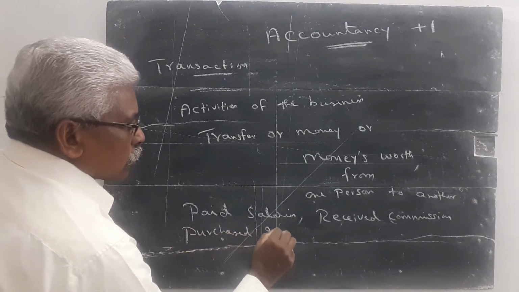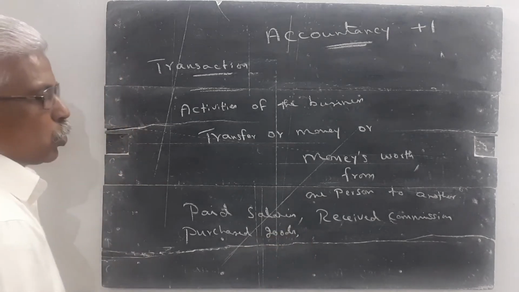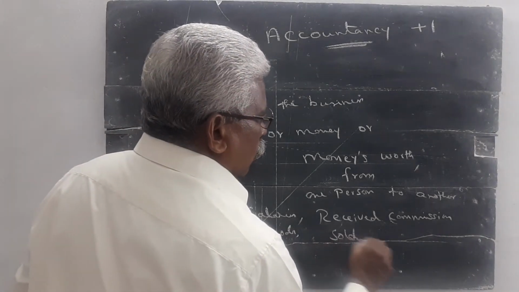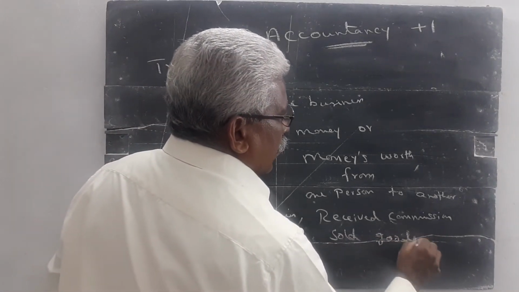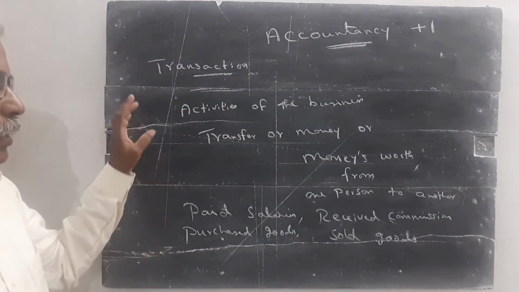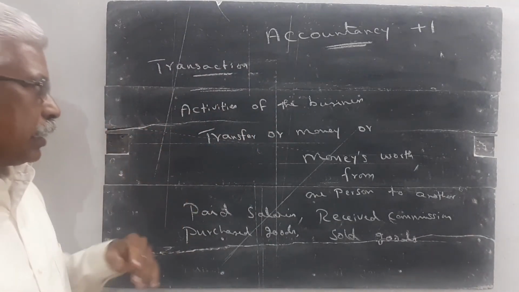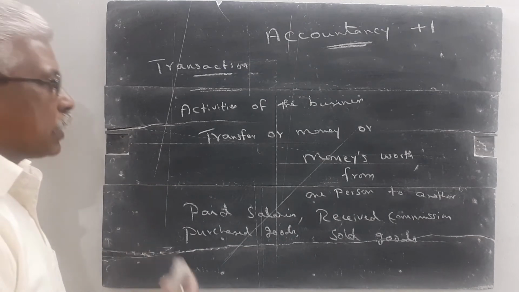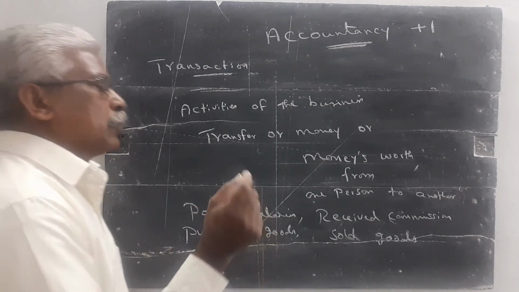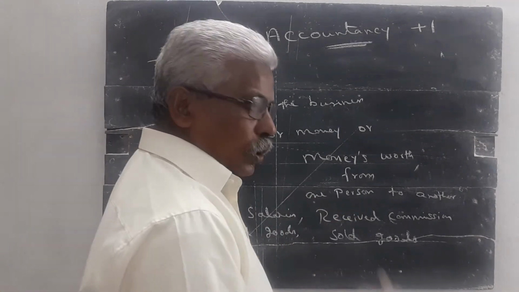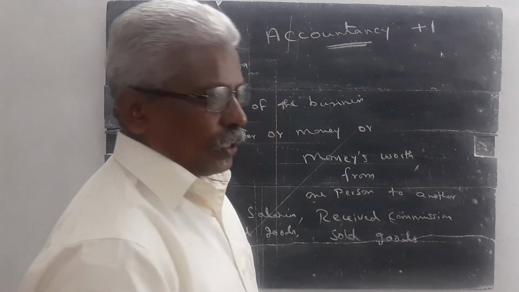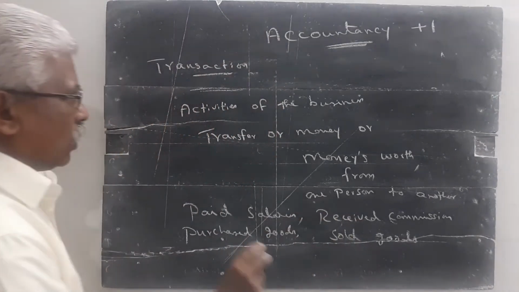Purchased goods is another transaction. Sold goods is another transaction. So, transaction means in the business, when we conduct any business, we have to pay salary, we have to purchase goods, we have to receive commission, we sold the goods, we earned profit. These activities are called transactions.